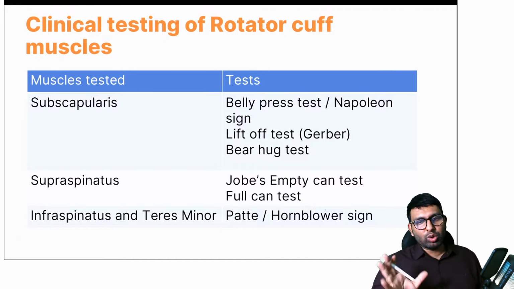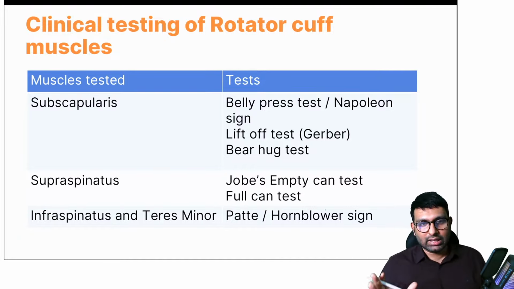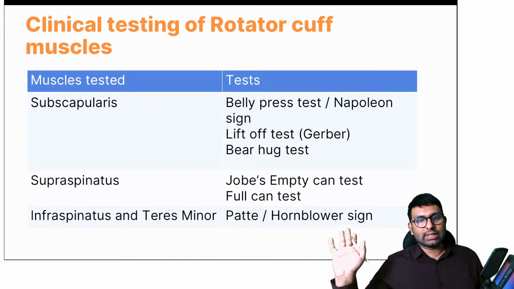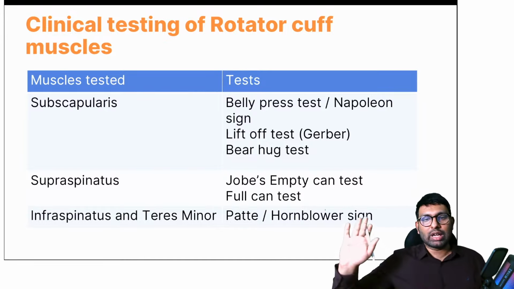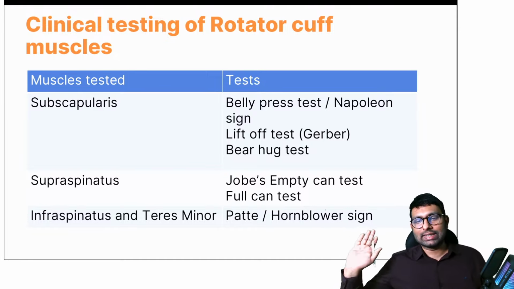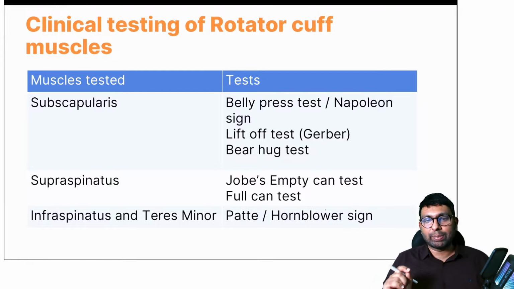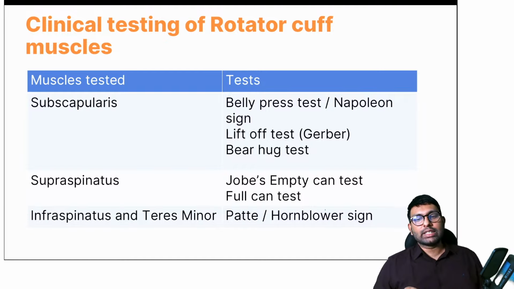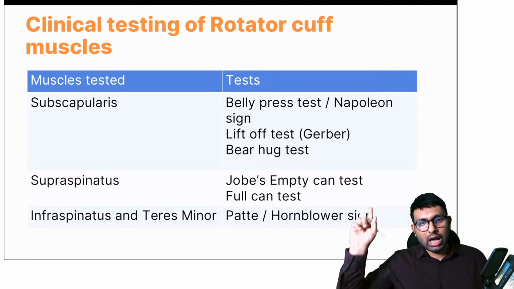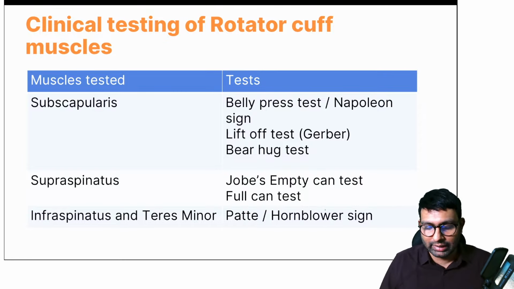Now a little bit you also need to know about rotator cuff muscles and their tests. So this is a table I want you to note down. I'm going to talk about it later as well. Muscles and what are the tests. For subscapularis, we have the belly press test, also called the Napoleon sign. The lift-off test or Gerber's test is also for subscapularis. The bear hug test is again for subscapularis. For supraspinatus, the best test is Jobe's empty can test and full can test. For infraspinatus and teres minor, Patte's test or the Hornblower sign. Don't worry, just note down this table. Later, at the end of this session, I'll also talk about how these tests are done.